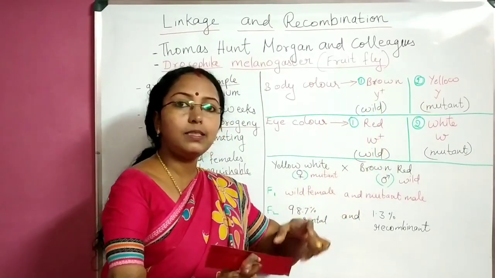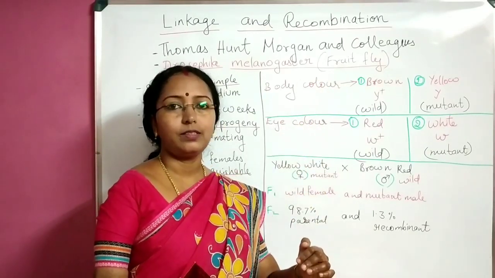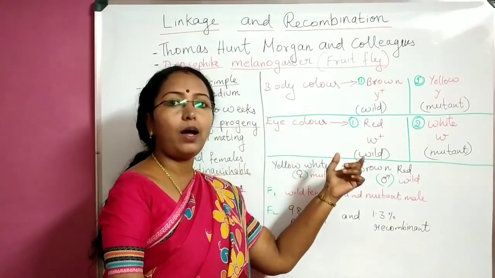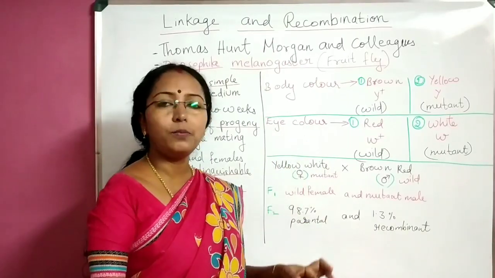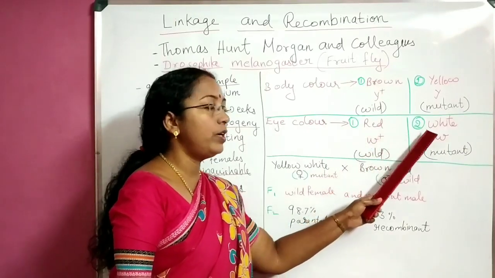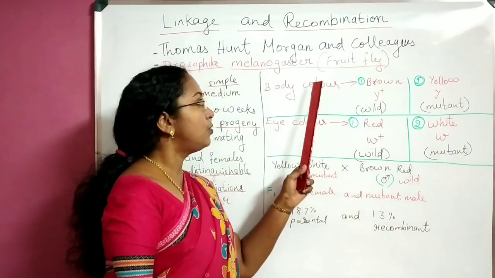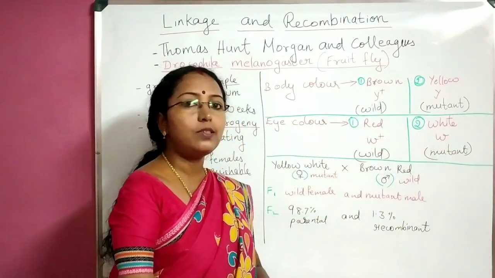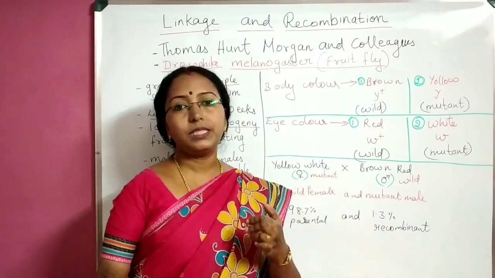Like we had in Mendel, height of 2 types, tall and dwarf, similarly here body color is of 2 types, brown or yellow. Next, eye color also had 2 forms. Some of them were red-eyed, some of them were white-eyed. So red eye color and white eye color. So 2 traits, each trait having 2 forms. So he is doing a dihybrid cross. Now coming to the next question.